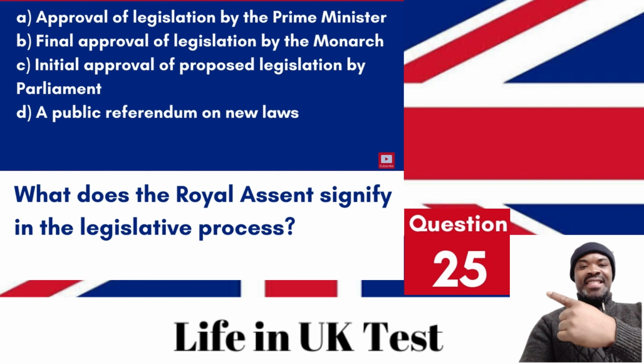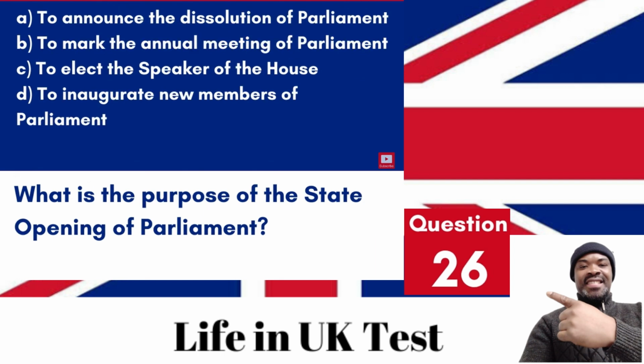A. Approval of legislation by the Prime Minister. B. Final approval of legislation by the monarch. C. Initial approval of proposed legislation by Parliament. D. A public referendum on new laws. Answer B. Final approval of legislation by the monarch. Royal assent is the final step required for a parliamentary bill to become law, officially approved by the monarch. Question 26. What is the purpose of the state opening of Parliament?